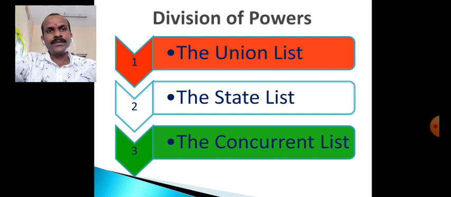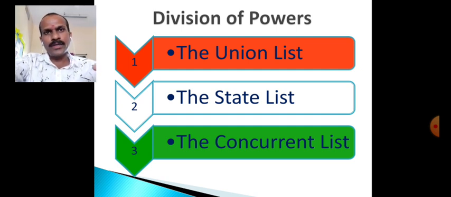Then the list in which the subjects are related to the state government, on which the state government can function and make laws or enforce the laws, is known as the state list. And the third list is the one in which the subjects mentioned are for the interest of both governments, the union government as well as the state government.